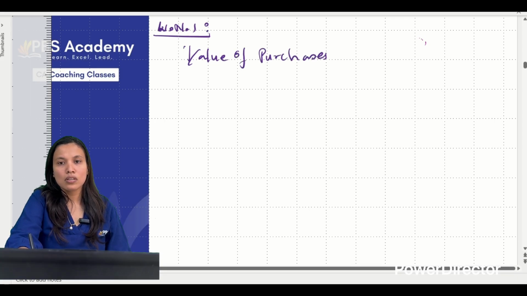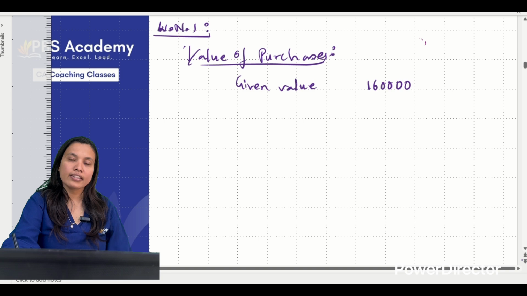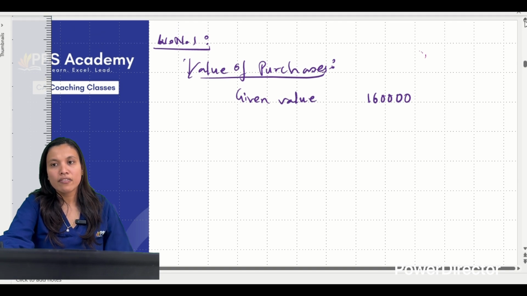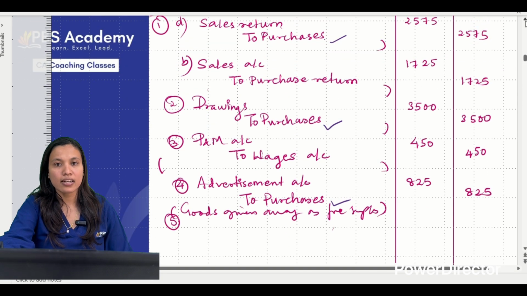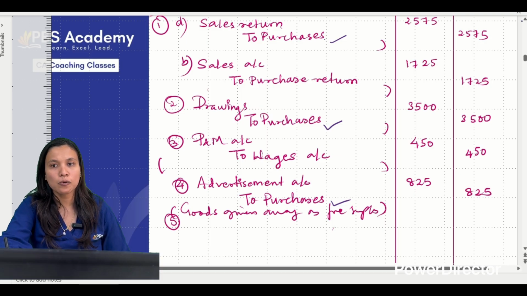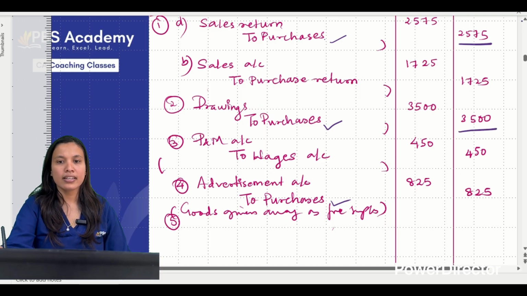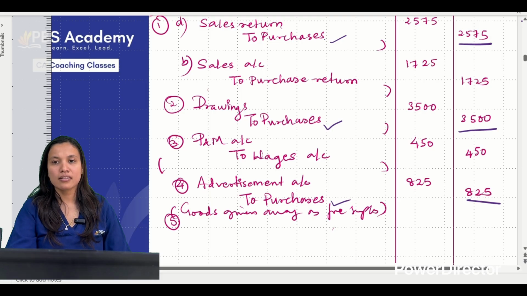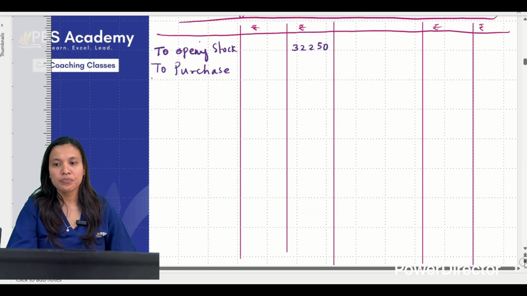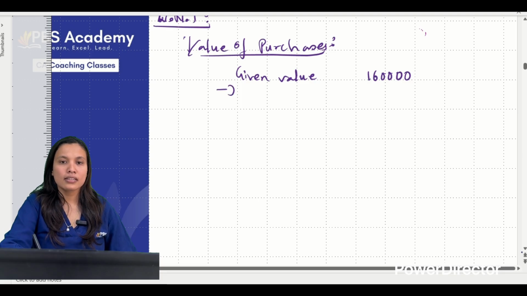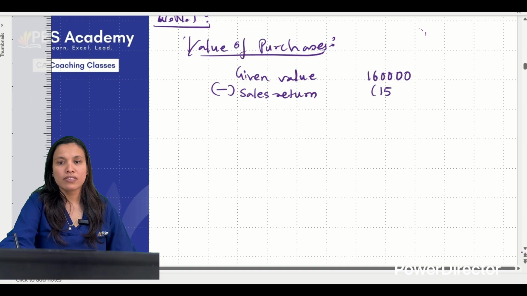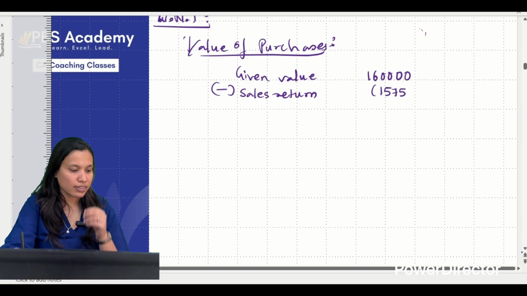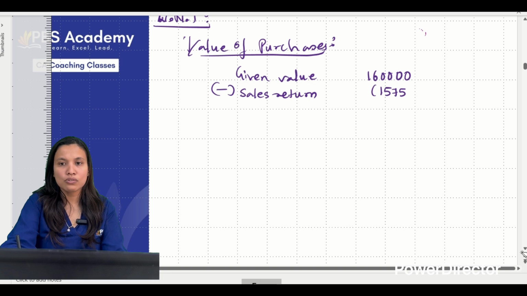So the given value is 1,60,000. Wherever we have it on the debit side, we'll add. Wherever we have it on the credit side, we will deduct. But all three have come on the credit side only: 2575, 3,500 and 825. Please remember the values. Less sales return 2575, yes, 2575, correct?